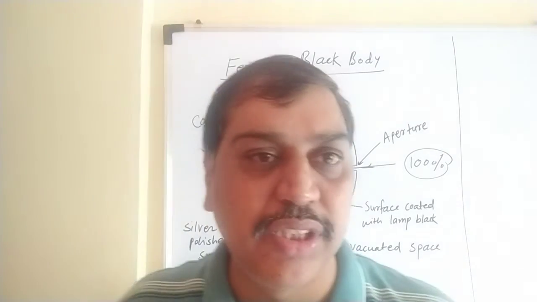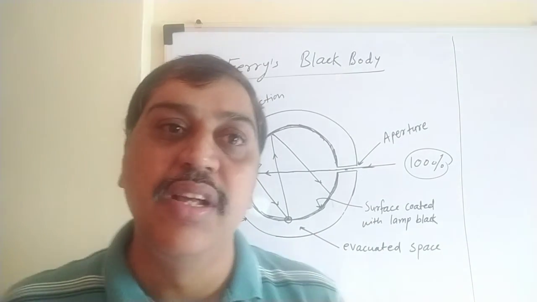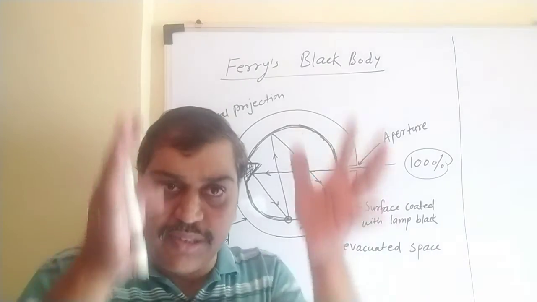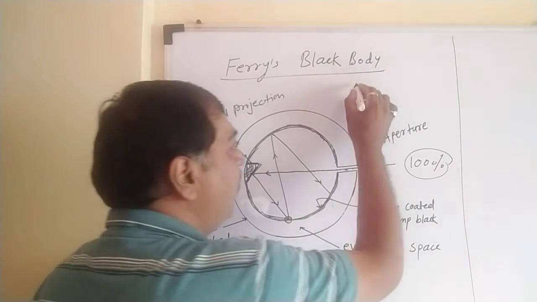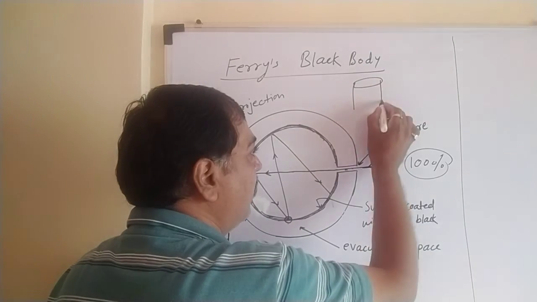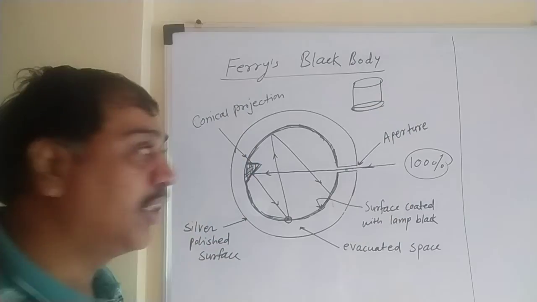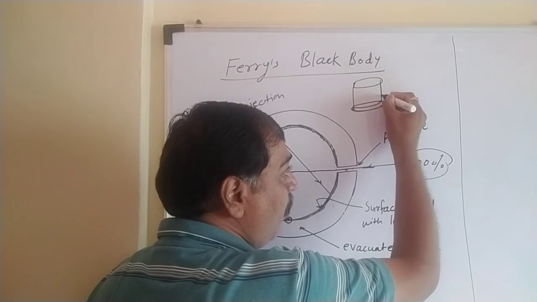Apart from this, in the same topic, there is one scientist whose name is Wien. Wien used a black body similar to Ferry's. Instead of a sphere, he used a cylindrical part. Let me draw it here: he used such a cylinder, and instead of a small aperture, he created a straight line hole here.